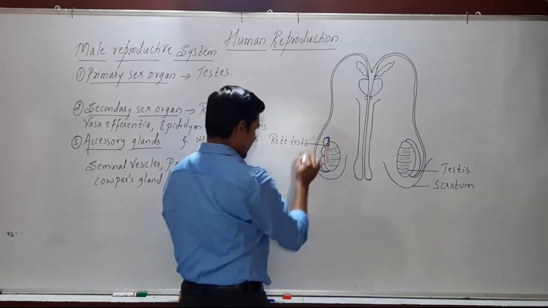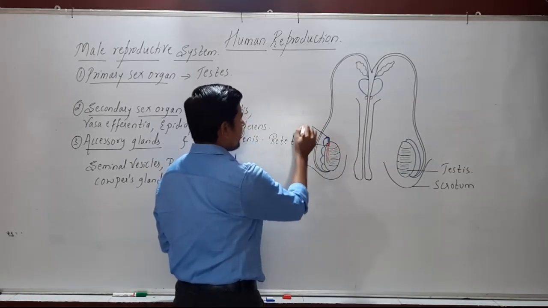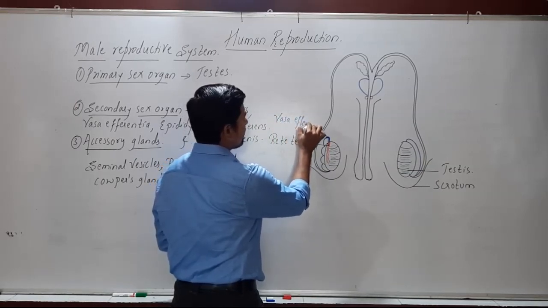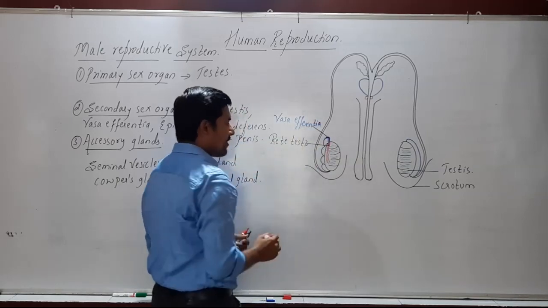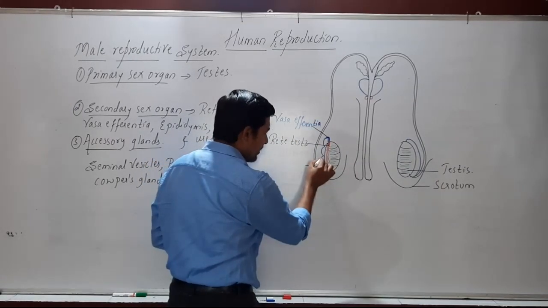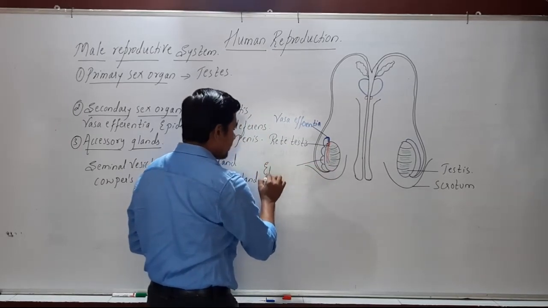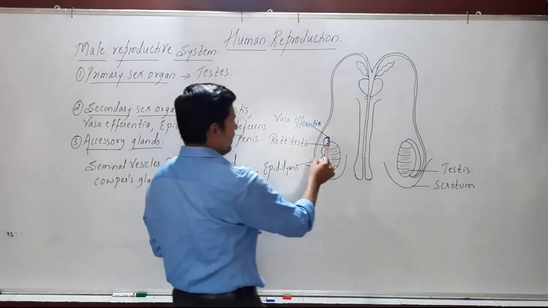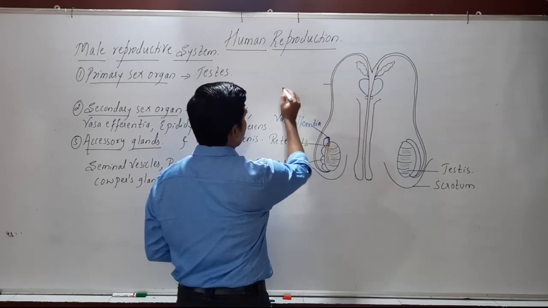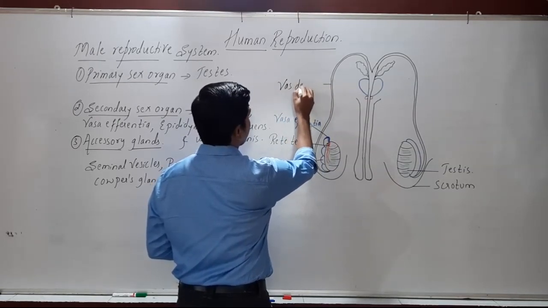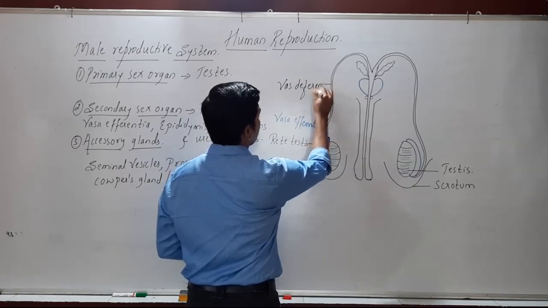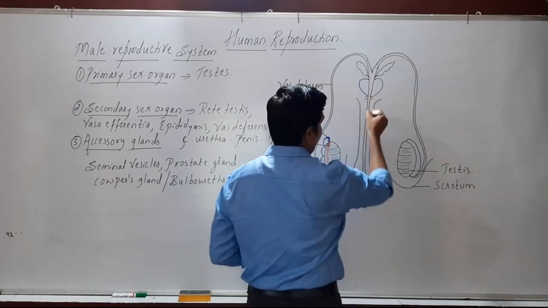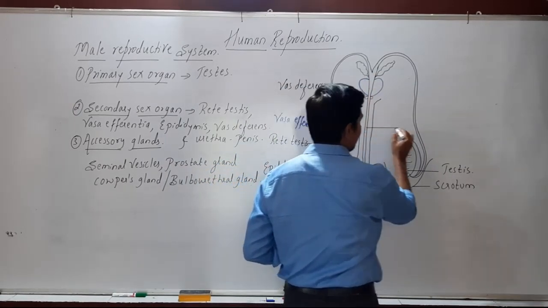Above this, here we have a structure. This is called vasa efferentia. Then below this is the epididymis. Then a long tube arises. This is called the vas deferens. And here it joins into the urethra. The central part that we can see here is called the urethra.